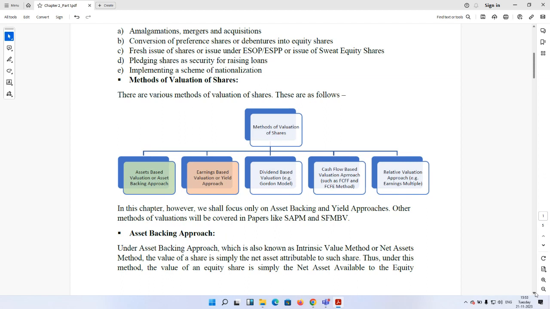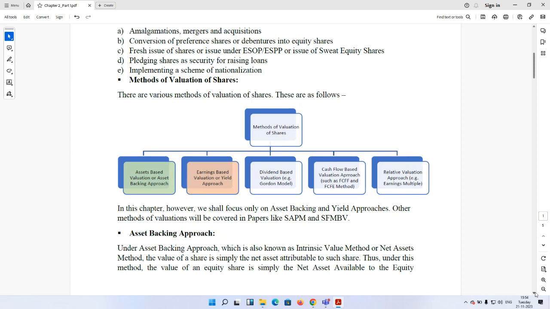Okay. In actual practice, the determination of the value of a share is not guided by any one method. Rather, valuers may apply more than one method and take an average of the same to determine the value per share, not depending upon any particular method. Now, in this chapter, we shall mainly focus on asset backing and yield approaches.